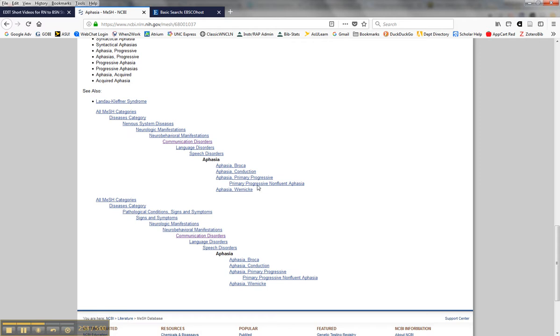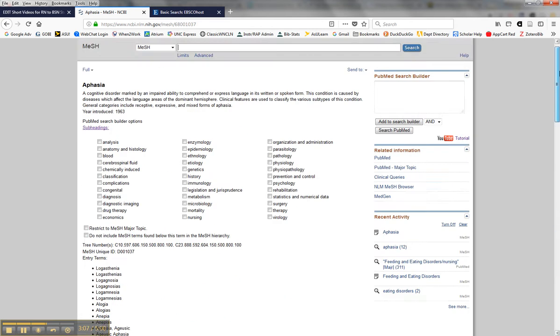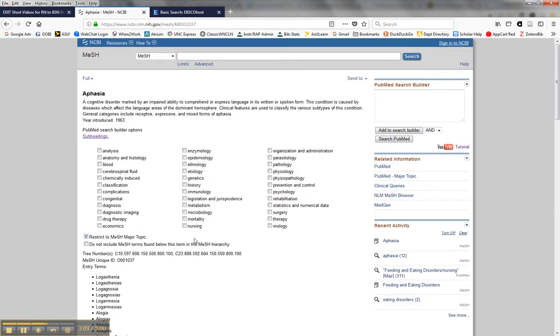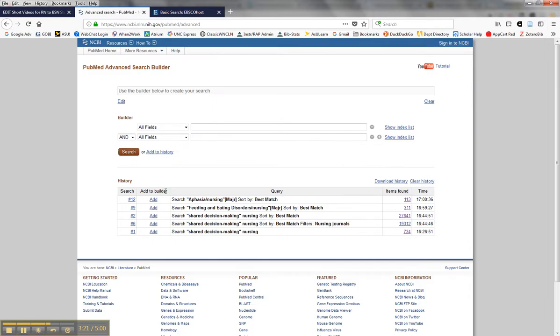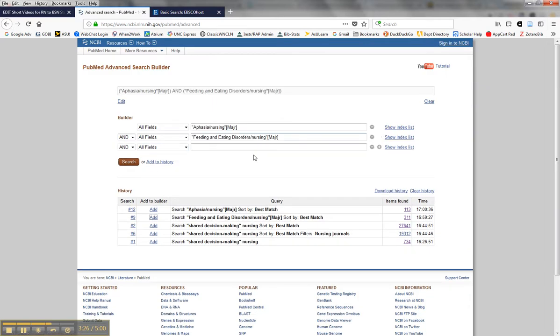Again, we've got more specific, narrower terms, kinds of aphasia, or we can go out to broader terms, and sometimes that'll help. So again, let's do a major topic. Let's look at nursing, add to search builder, and search PubMed. So anyway, that's one thing you can do. You can also go into advanced, and I could combine these two searches, and I probably won't get much because these don't mean anything alike. But you can do some pretty interesting manipulations of your searches there.